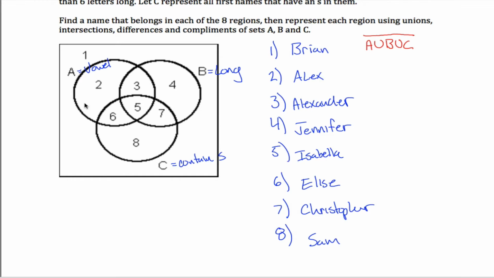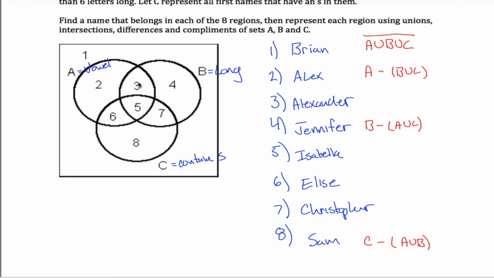About region 2? Well, region 2 is talking about the stuff that is in A. So maybe starting with A would be a good idea. But then we want to get rid of some stuff. We don't want all of A, which is this circle. We just want this kind of funny shaped region right here. So I've got to get rid of this stuff. And one way I can get rid of it is by subtracting B union C. And as long as I'm here, there's a lot of symmetry going on, right? 2, 4, and 8 are all really similar. For 2, I started with A and took away the union of B and C. For 4, I could start with B and take away the union of A and C. And for 8, I could start with C and take away the union of A and B.